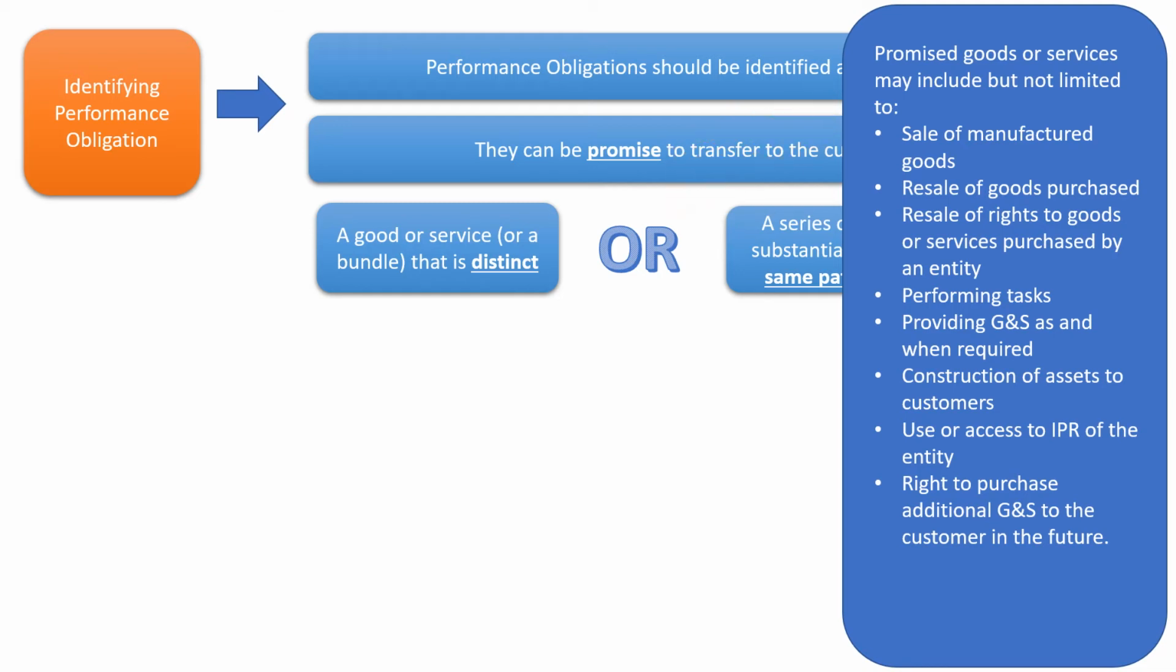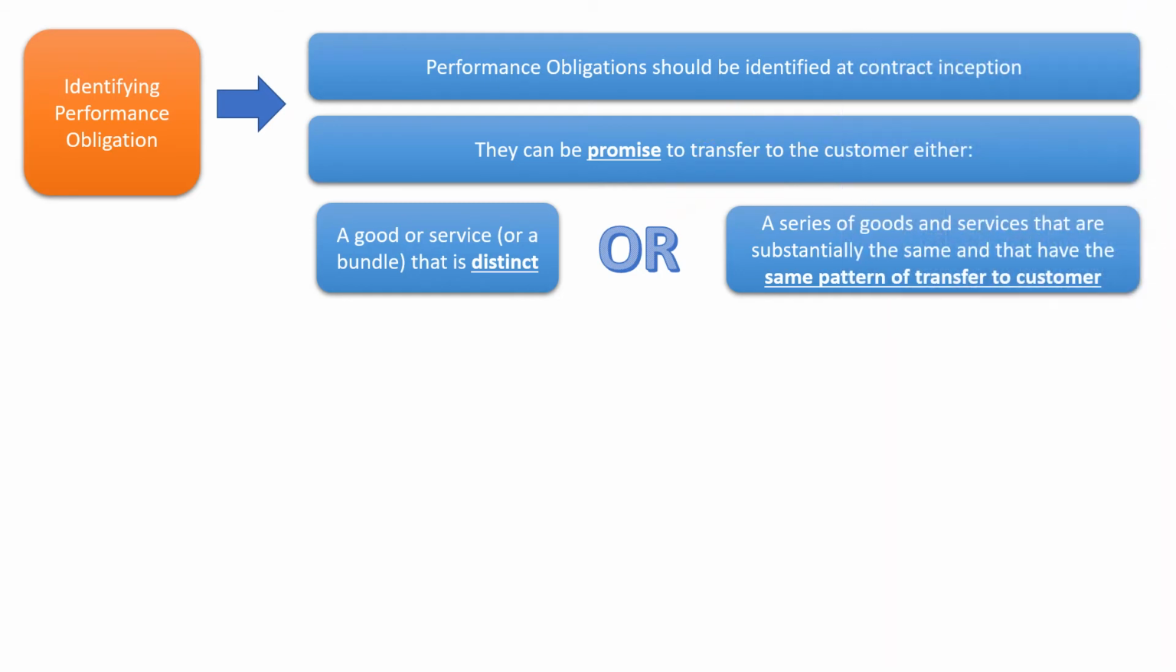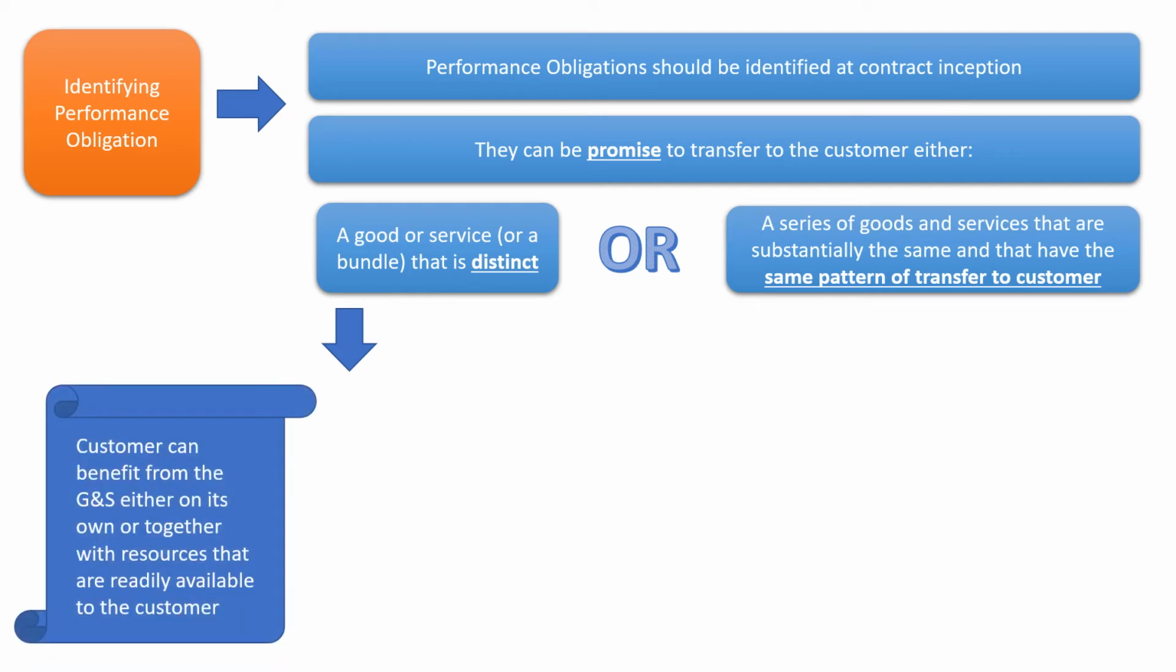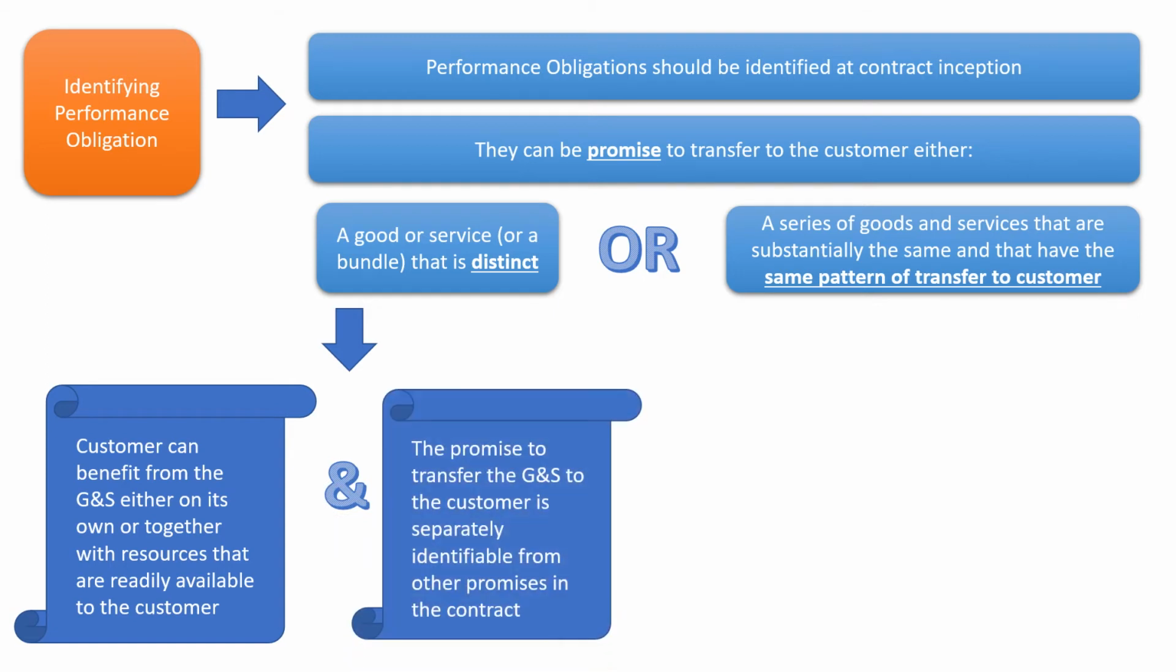Once we are through with this list, we can deal with how to determine whether a good or service, or a bundle of them, is distinct. There are two criteria. First, the customer can benefit from the goods or services either on their own or together with resources that are readily available to the customer. Second, the promise to transfer the goods or services is separately identifiable from other promises in the contract. Both conditions must be met for the good or service to be identified as distinct.